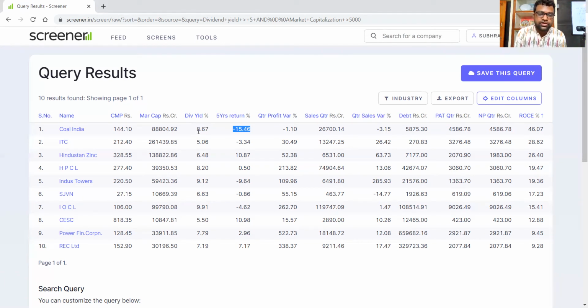If I get news that a company is paying dividend, I should buy it, I should get some capital appreciation, or I should take the dividend after a few months, or after 1 or 2 months, few days, and sell this company, because the history is saying that in 5 years the company has not provided me a good amount of return. Similarly for ITC, last 5 years its return is minus 3.34%. But Hindustan Zinc has given approximately 10% 5-year return. Now see, it is giving a dividend of 6%. Along with that, the capital also appreciated by 10%.